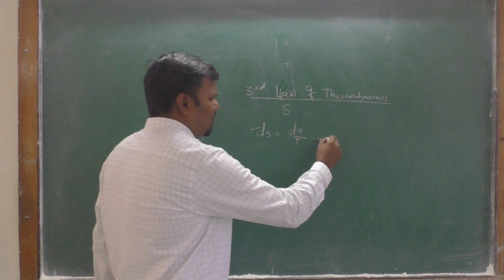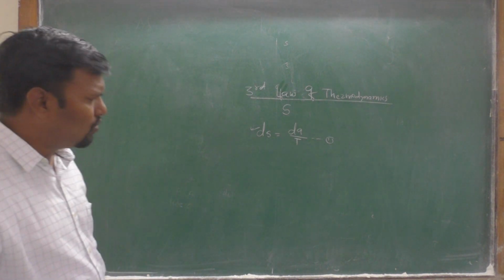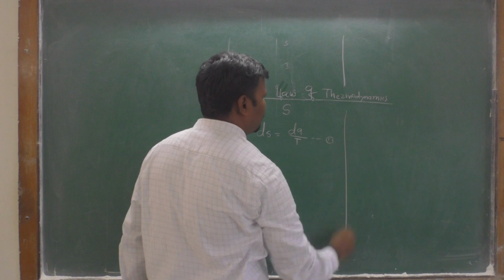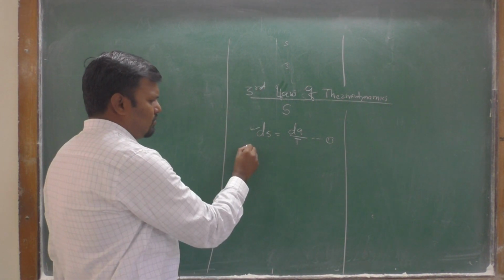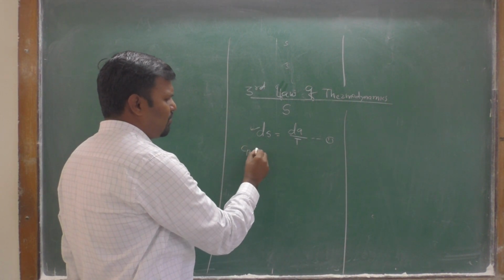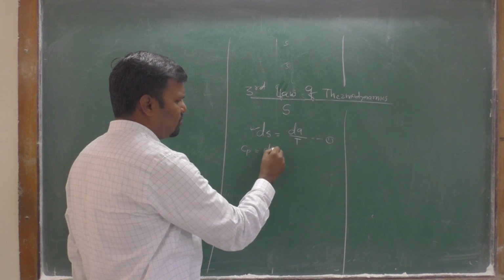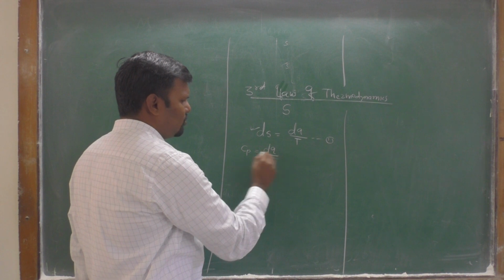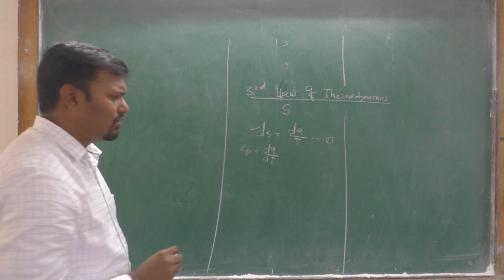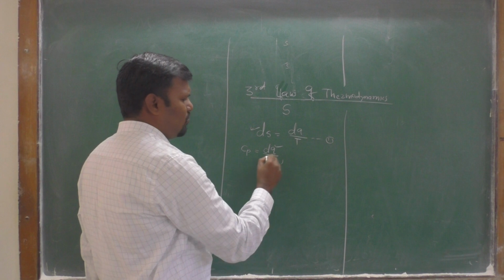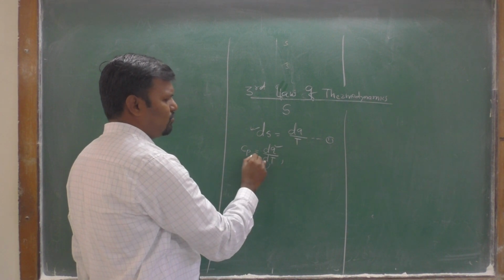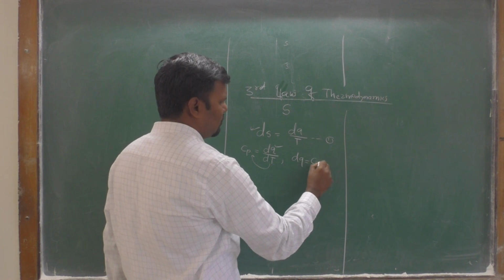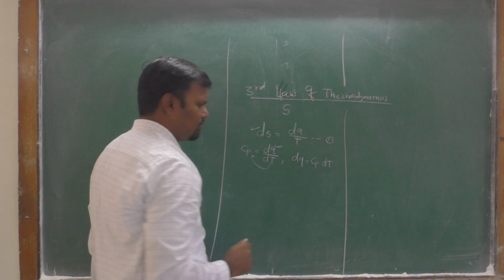Now, we know that the molar heat capacity is given by the equation dq upon dT. Therefore, dq can be given as, by transferring dT to this side, dq is equal to Cp into dT.